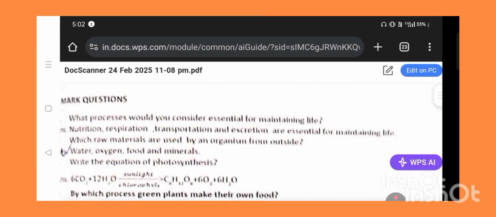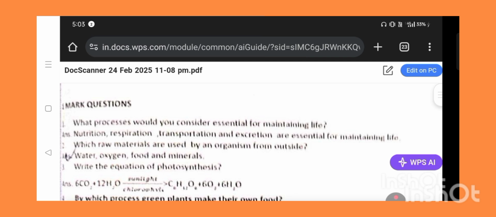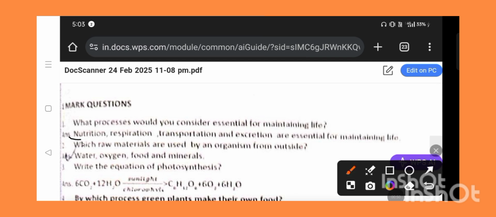The first question: what processes would you consider essential for maintaining of life? The process names are nutrition, respiration, transportation and excretion. So these are the life processes by which we can maintain our life.